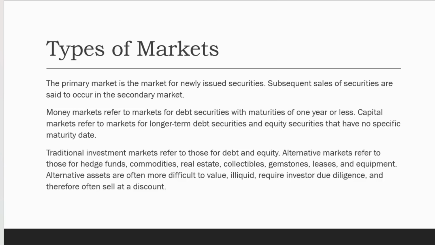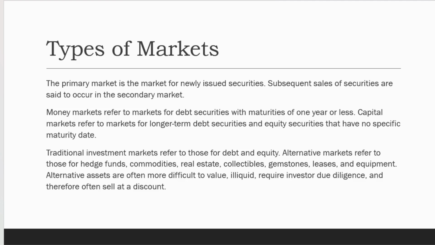to the public. Money market refers to the markets for debt securities with maturities of 1 year or less. Capital markets refer to markets for longer term debt securities and equity securities that have no specific maturity date unless and until the company goes bankrupt and the company is delisted on the exchange.